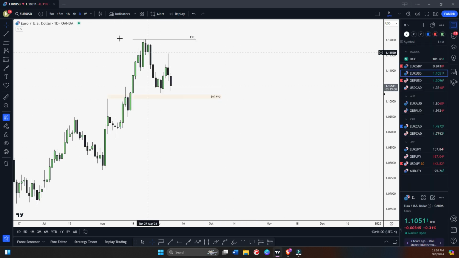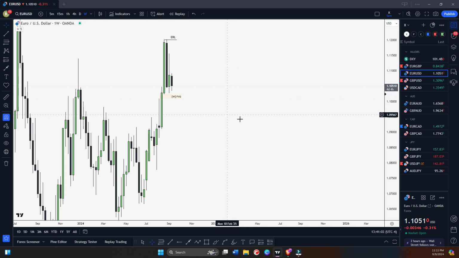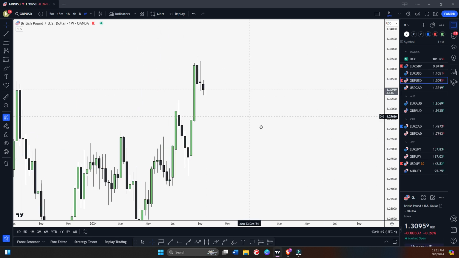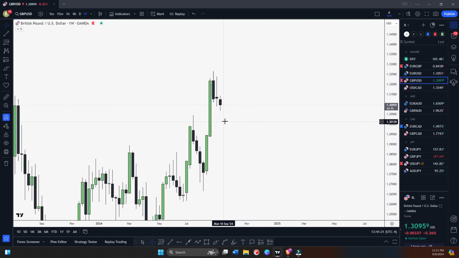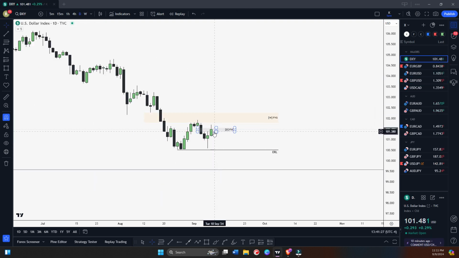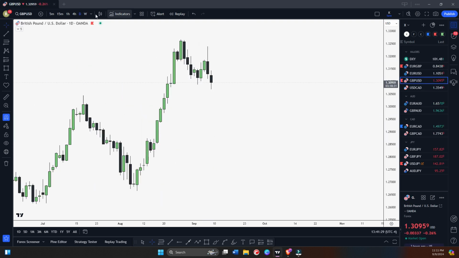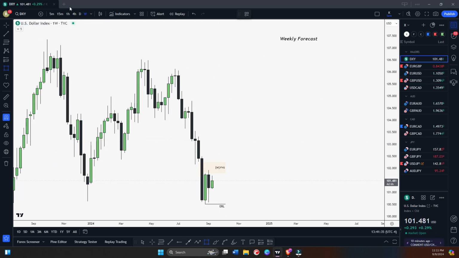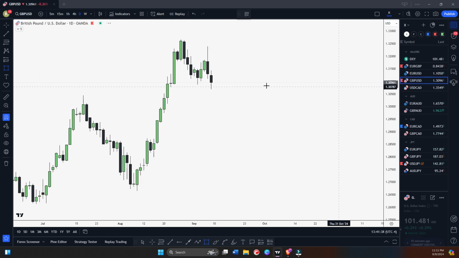So let's come to EURUSD. On EU, I'm still waiting for the market to tap this weekly bullish fair value gap. Once it taps this weekly bullish fair value gap, then I'll be looking for a long setup. So still waiting on this. GBPUSD looks good for now. Maybe we will do some deeper retracement, but we will see. If USD starts to reject from the daily here, then we can look for a long on EU GU as well. So we will monitor DXY.